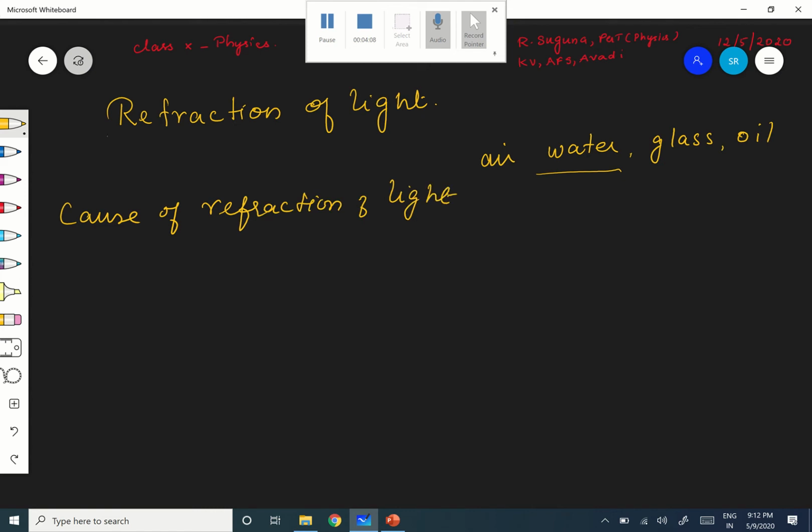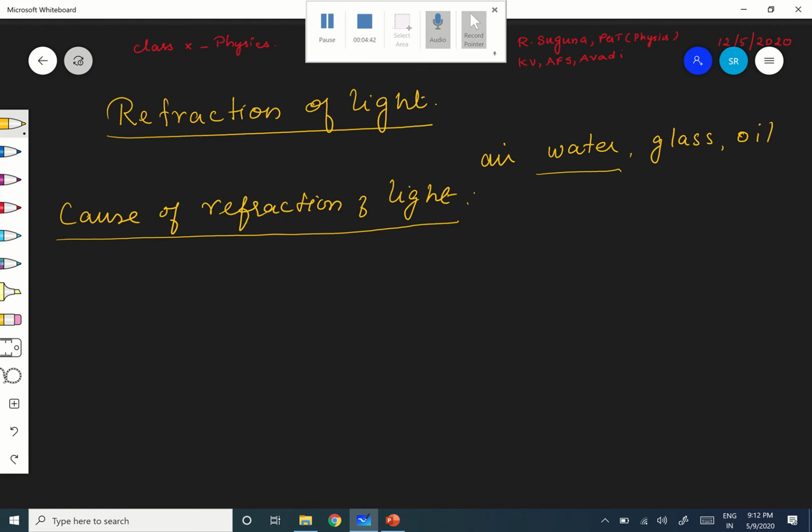See, now we have seen what is refraction of light. Definition I have told you. You have to take notes. I won't write here. Cause of refraction of light. What is the cause of refraction of light? Very, very important. See, the refraction of light occurs because, what is the reason? Because speed of light changes when it goes from one medium to another. That's it.